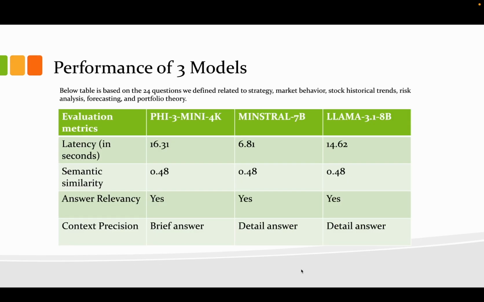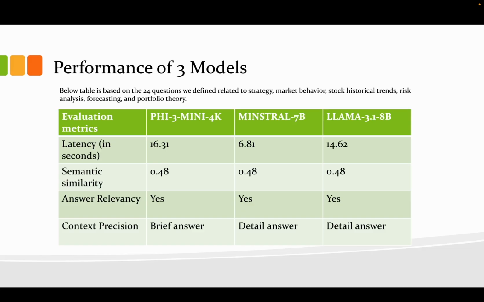To compare the performance of the three models, we evaluated them on 24 custom financial questions across strategy, market behavior, trend analysis, risks forecasting, and portfolio theory. As you see in the table, the latency of the Mistral model is 6.81 seconds, which is very good compared to Phi and LLaMA. And for the semantic similarity, it's 0.48 for all three models, maybe because of the same corpus.